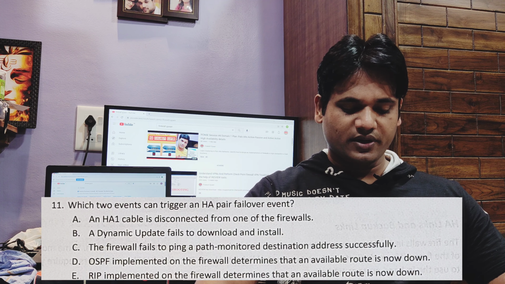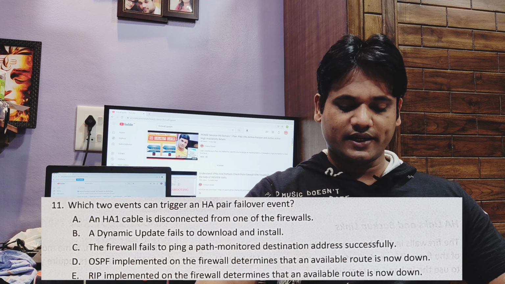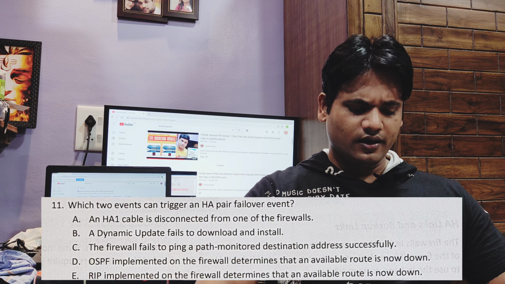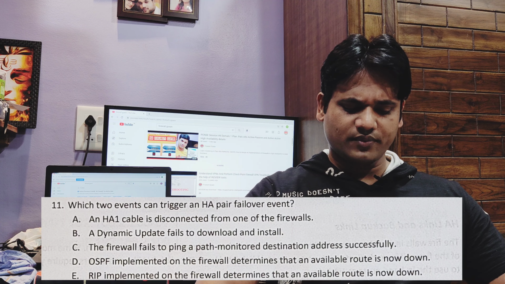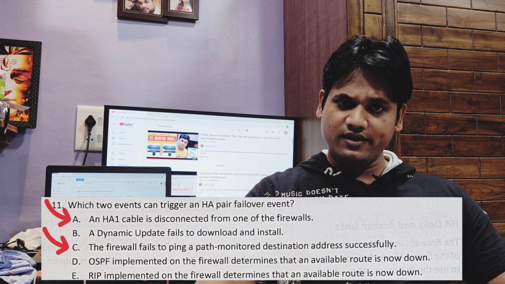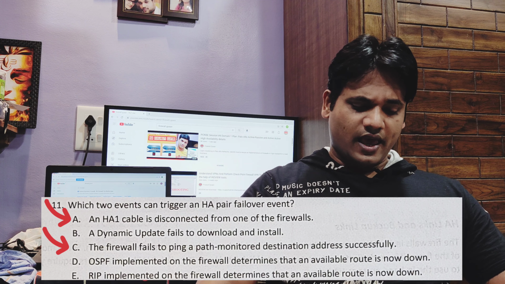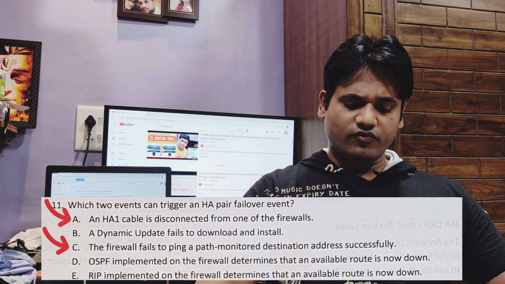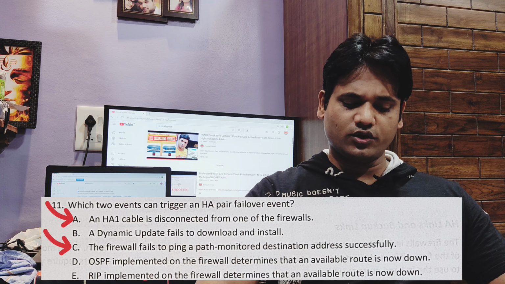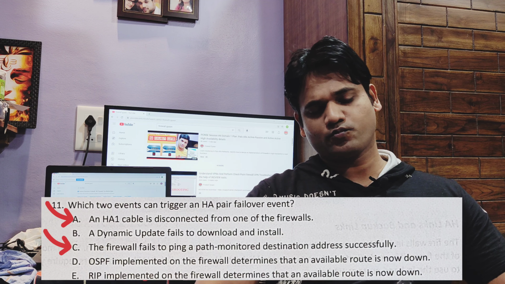D. OSPF implemented on the firewall determined that an available route is now down. E. RIP implemented on the firewall determines that an available route is now down. The answer is A and C. An HA1 cable is disconnected from one of the firewalls, and the firewall failed to ping the path monitor destination address successfully.